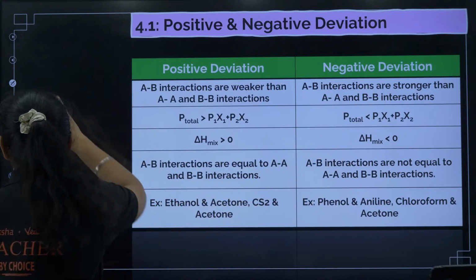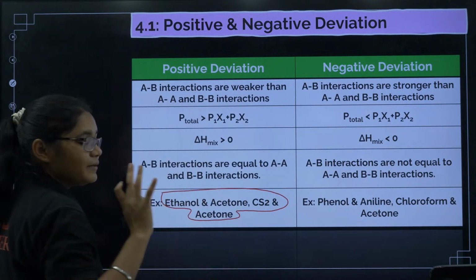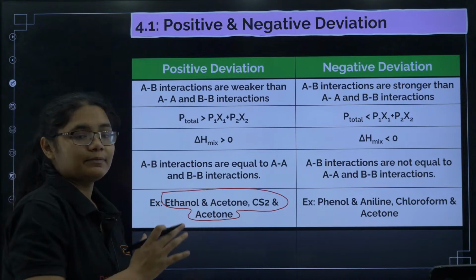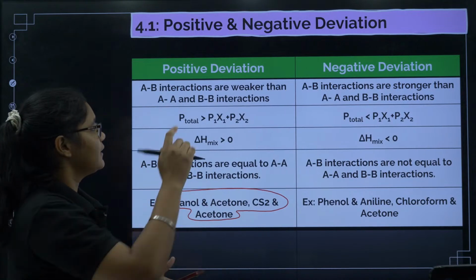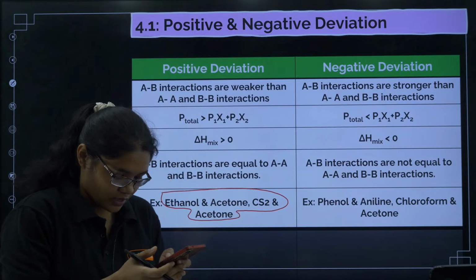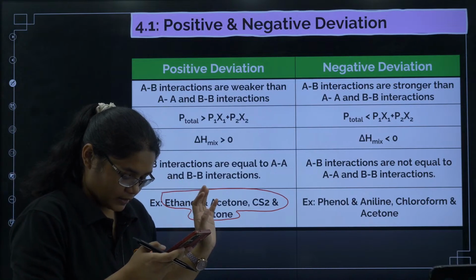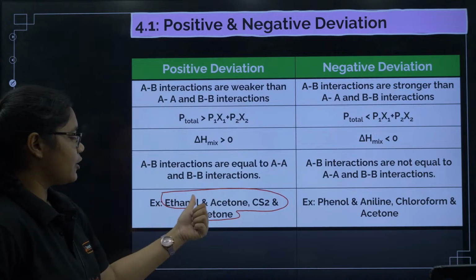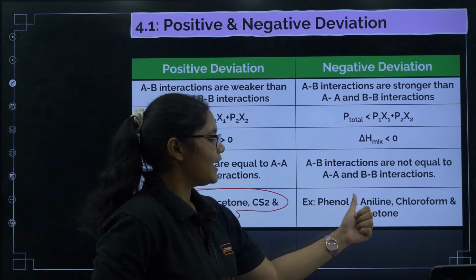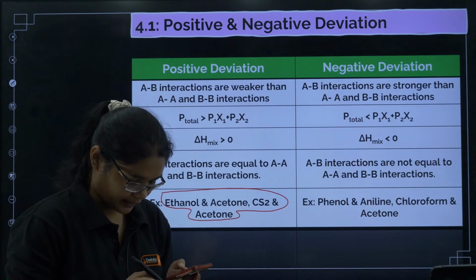Example. Again, focus more on examples. This is where questions will be asked from. Previously, many questions have been asked from this example type. So please remember at least the examples of positive and negative deviation. Clear? Okay. Now we have ethanol and acetone, CS2 and acetone in positive deviation, and phenol and aniline, and chloroform and acetone in negative deviation. Okay.